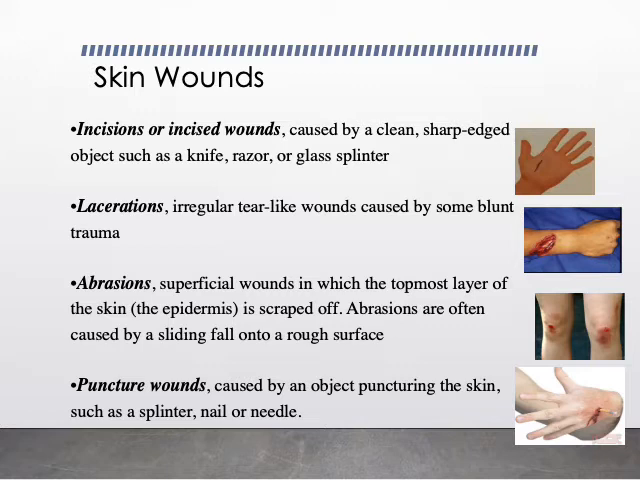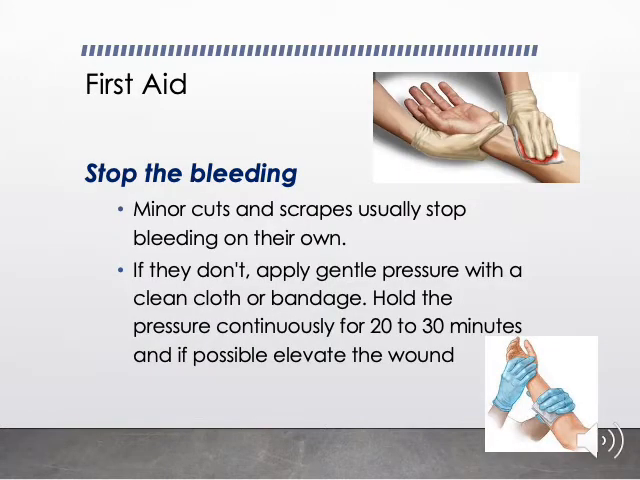Apart from this, there are other types of wounds like avulsions, penetrating wounds, gunshot wounds, but these are not that common in sports. Now let us learn about the first aid for open wounds. First aid for open wounds can be given in 3 steps. First thing is stop the bleeding. Second thing is clean the wound. And the third thing is close the wound.